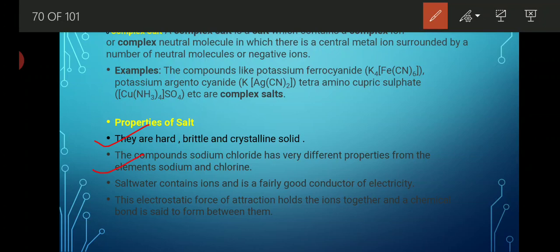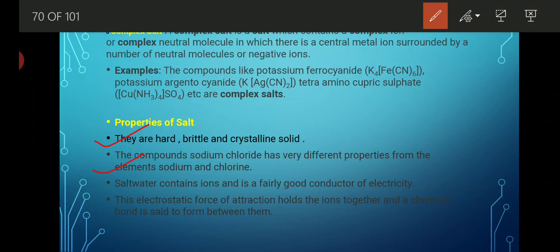The compound sodium chloride has very different properties from the elements sodium and chlorine. Whenever a salt is formed, it shows completely different properties than the reacting elements. For example, sodium chloride is formed by the combination of sodium hydroxide and hydrochloric acid. After the formation, it shows totally different properties than the sodium or chlorine atom.